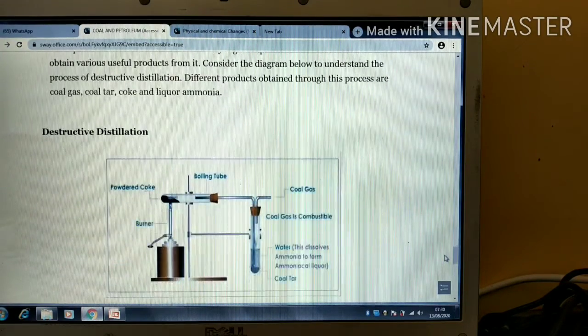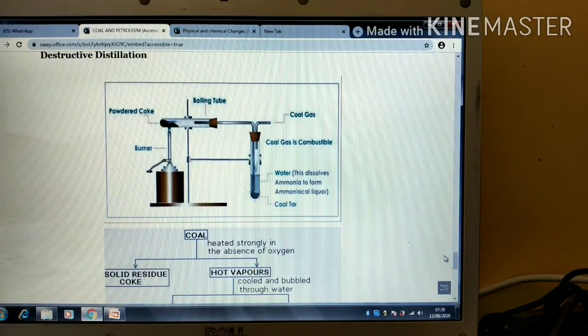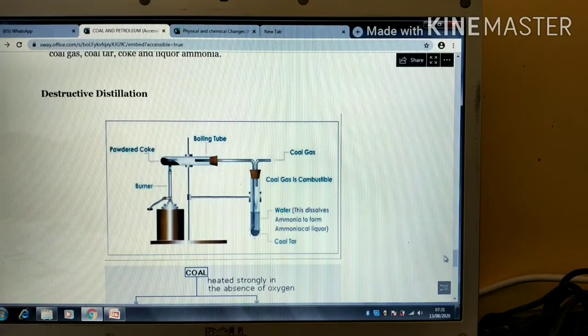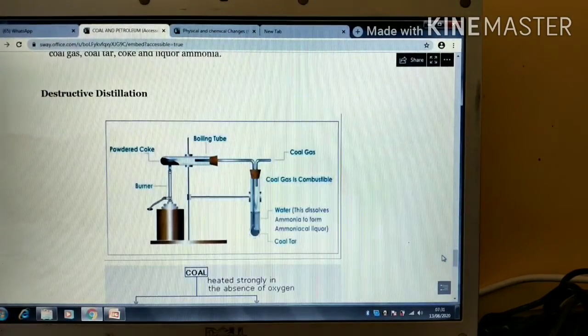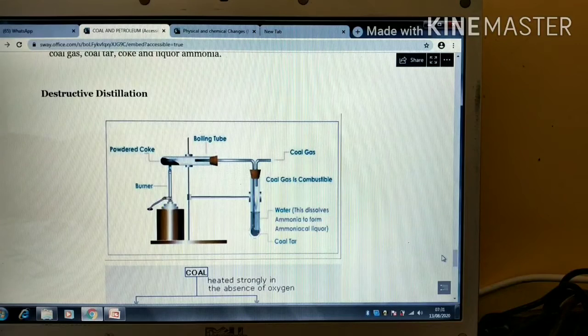Now here you can see the diagram which depicts the destructive distillation of coal, how coal is undergoing destructive distillation and how the different products like coal gas, coal tar are obtained from it. Now we are going to discuss each product one by one. When we talk about coke, it is a grayish black residue which is left after destructive distillation of coal, and coke has about 98% carbon. Coke is obtained from coal by removing moisture and other volatile matter from it.